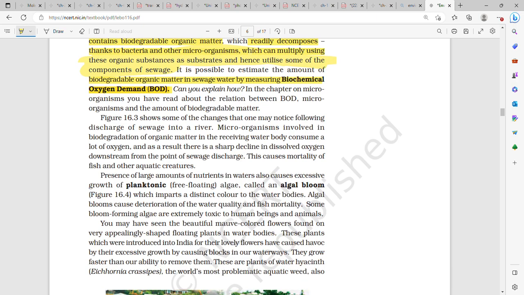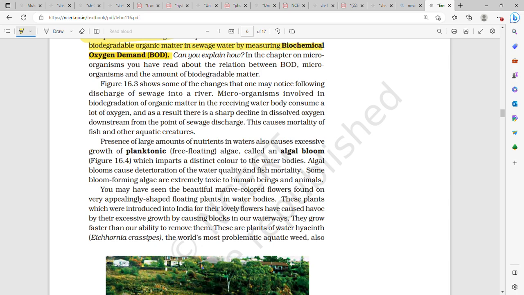In the chapter on microorganisms, we saw the relation between BOD, microorganisms and the amount of biodegradable matter. It shows some of the changes that one may notice. When sewage is discharged into a river, microorganisms involved in biodegradation of organic matter in the receiving water body consume a lot of oxygen. As a result, there is a sharp decline in dissolved oxygen downstream from the point of sewage discharge. This causes mortality of fish and other aquatic creatures.